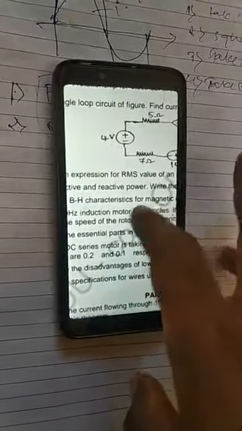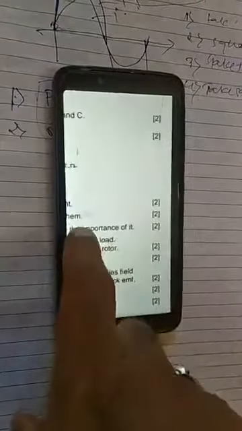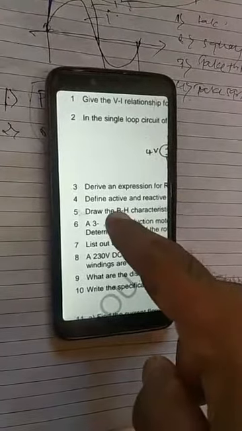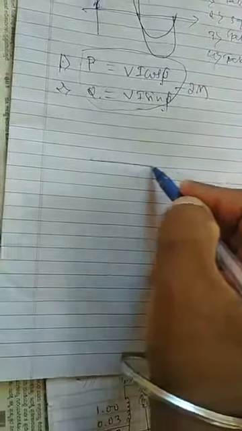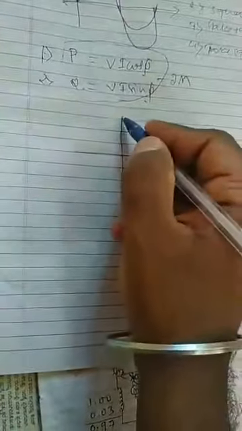Draw the BH characteristics for magnetic material and give the importance of it. BH characteristic. B means magnetic flux density, H means magnetic field strength. So this curve he has asked you just to draw. On the x axis H will be there, on the y axis B will be there.